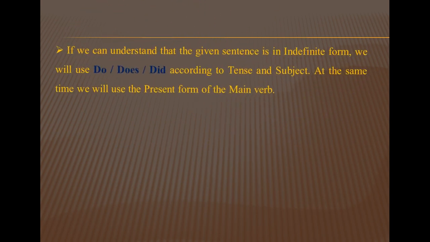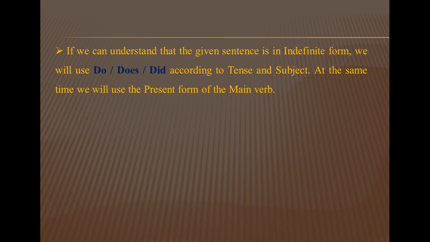Now our second rule: if we can understand that the given sentence is in indefinite form, that means the sentence given in the question paper is present indefinite or past indefinite, I have indicated here that it is indefinite form. We will use do, does, did according to tense and subject. I think in my lecture on affirmative to negative you got the idea of where we will use do, does or did.